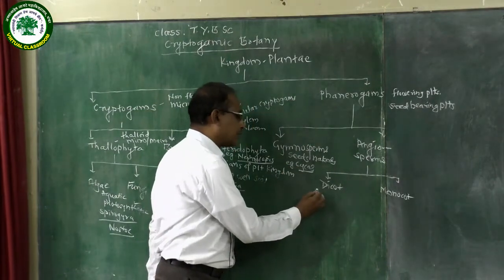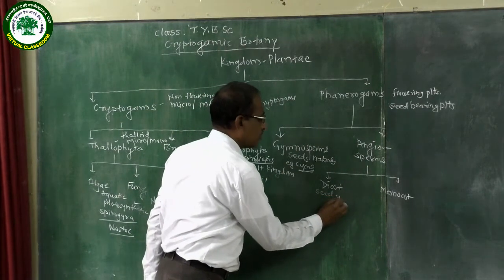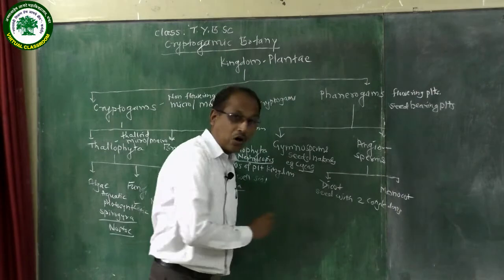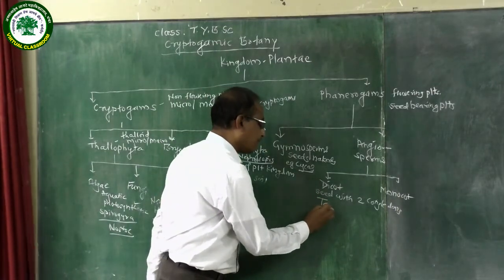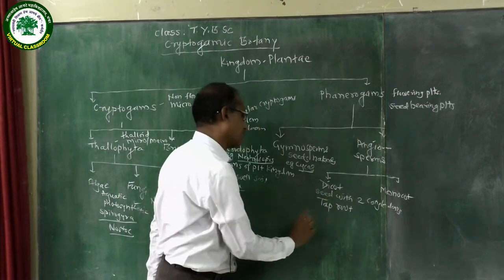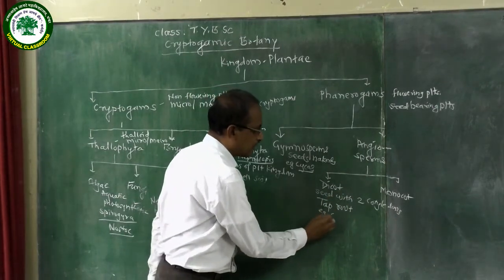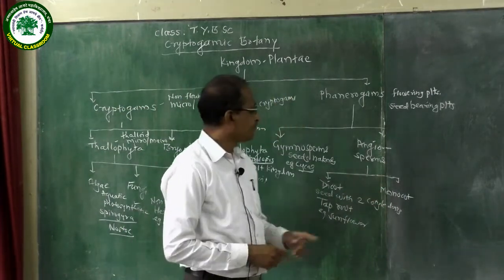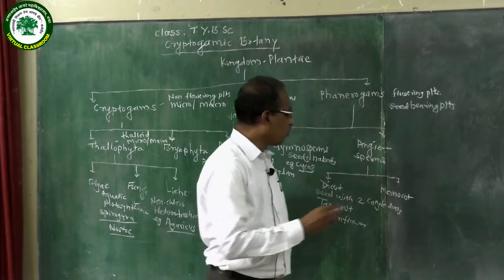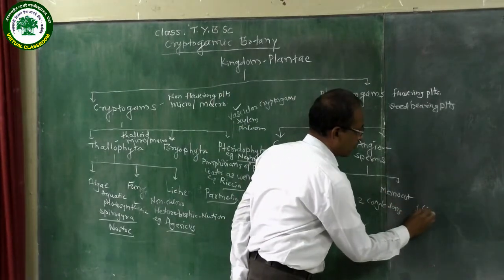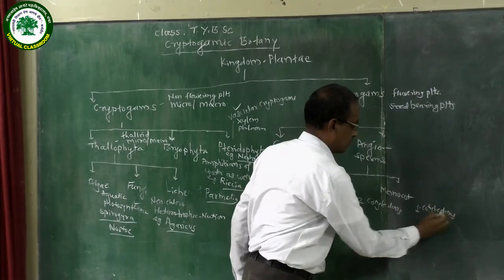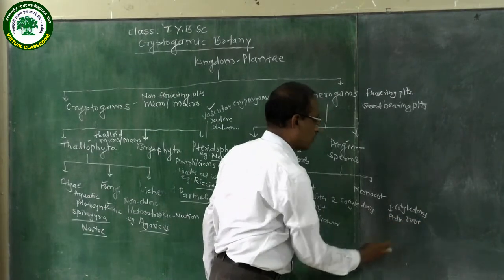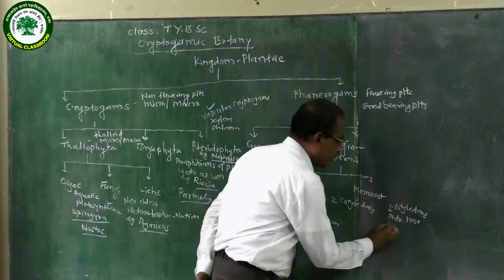In dicot, seed with two cotyledons. In dicot, root system is tap root system. Example of dicot is sunflower. Then monocot. In monocot, seed with only one cotyledon. Then root system is adventitious root system. An example of monocot is the maize.